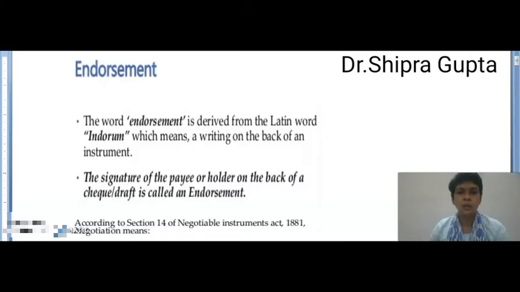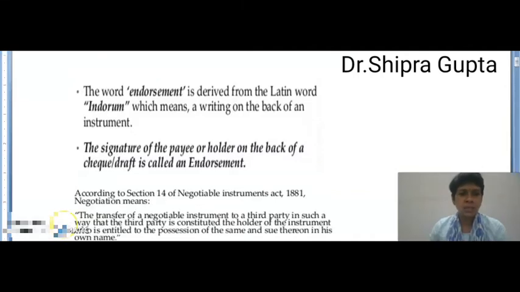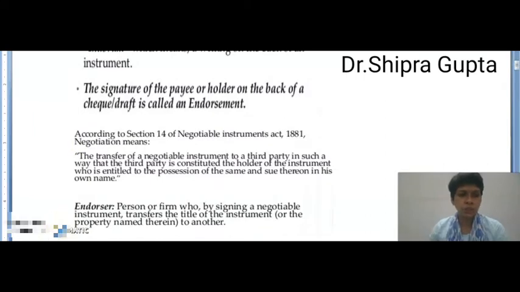The word endorsement is derived from a Latin word, which means a writing on the back of an instrument. When we give our rights to another person or write on the back of a check or bill, it is called endorsement. The signature of the payee or holder on the back of a check or draft is called an endorsement.